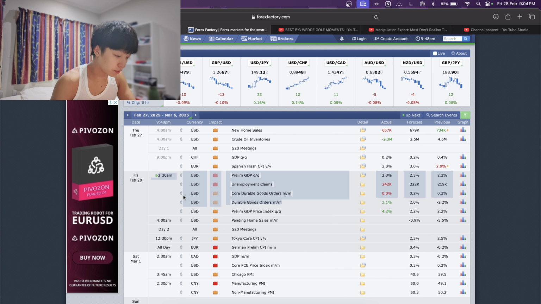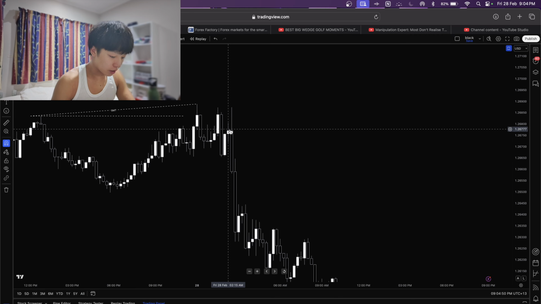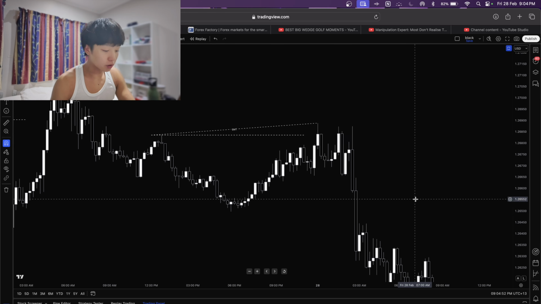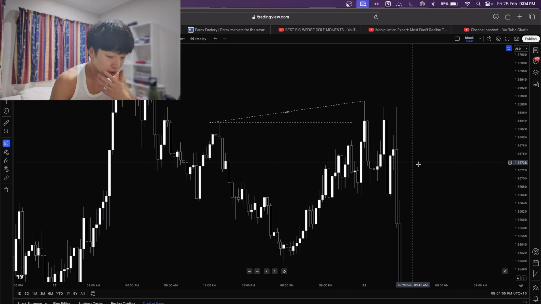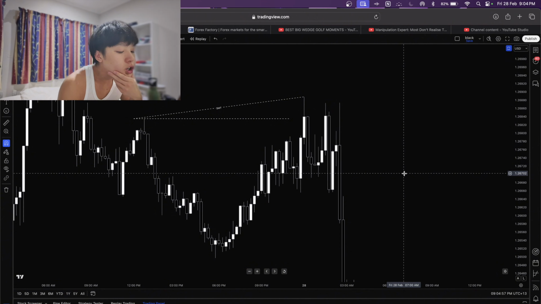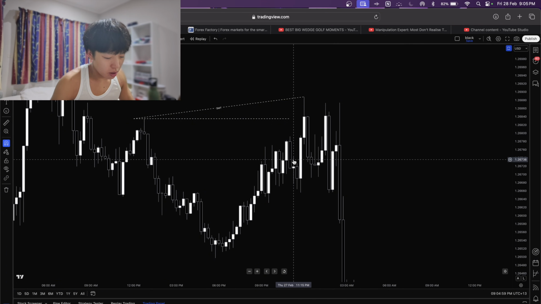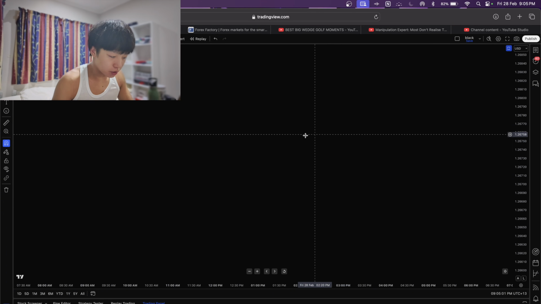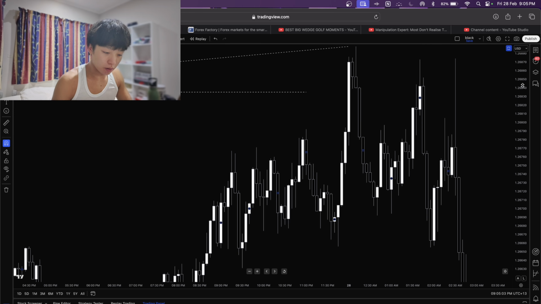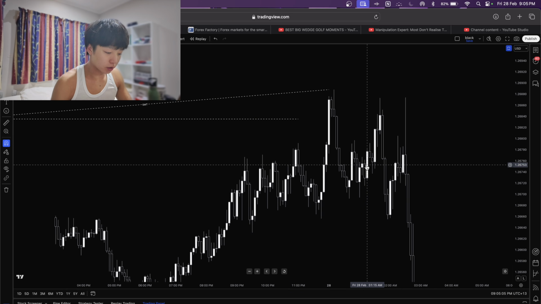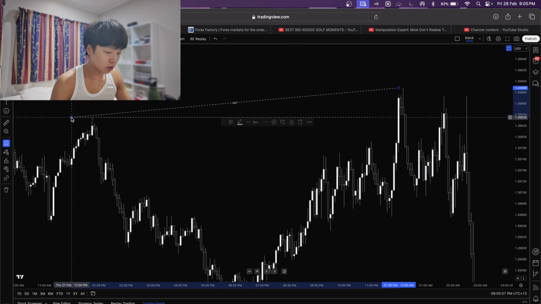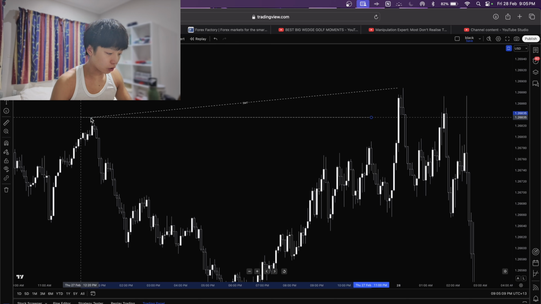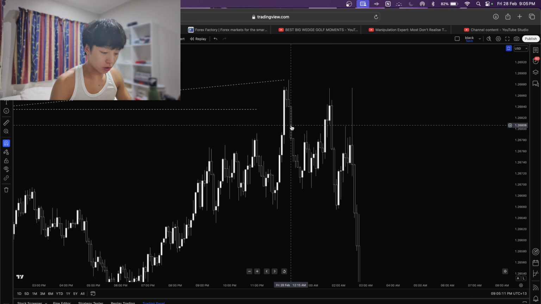I think news definitely helped push it lower. You can see at 2:30 a.m. that's when we had a bunch of news, and then after 2:30 a.m. the market absolutely dumped. But anyways, I can't remember exactly where I entered, but I entered based off the internal drawn liquidity being taken. So I saw that this high got taken, and then I was like, okay, cool.